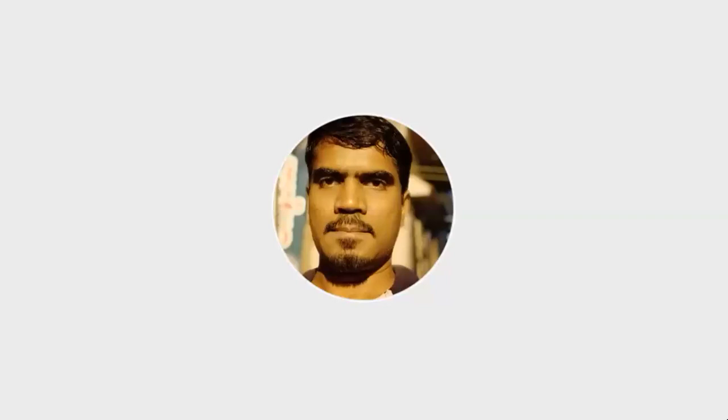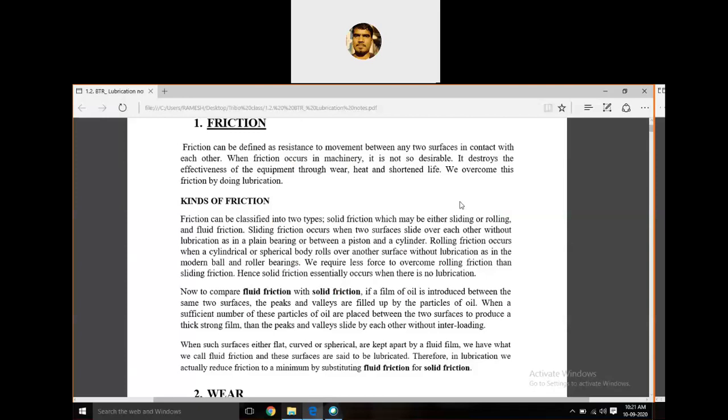Sliding means a flat contact between the two surfaces. Rolling means a circular contact between the two surfaces. This leads to friction, which is called solid friction, meaning two solid bodies come into contact. It induces friction, and of course, the solution for this is also lubrication.